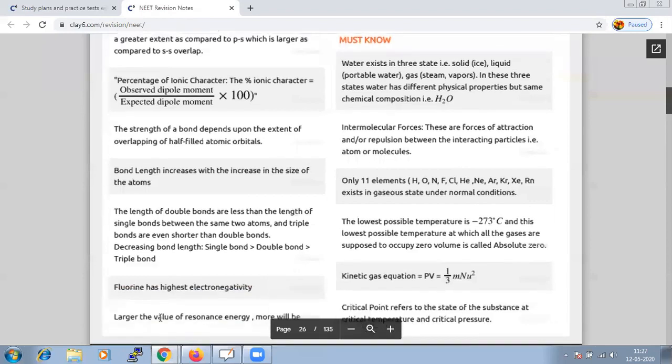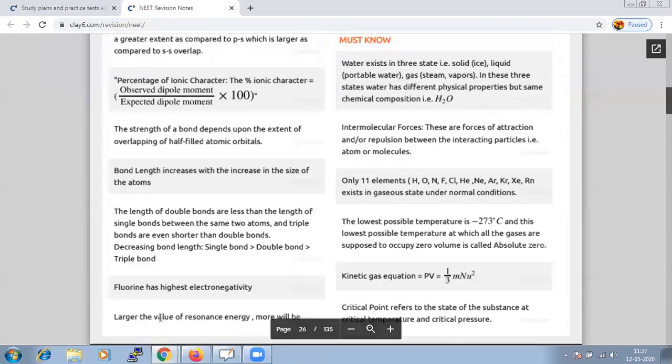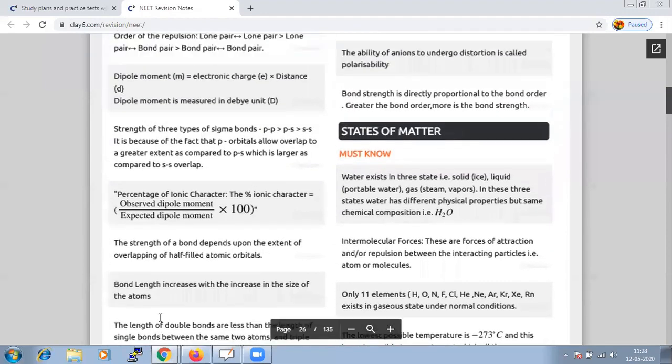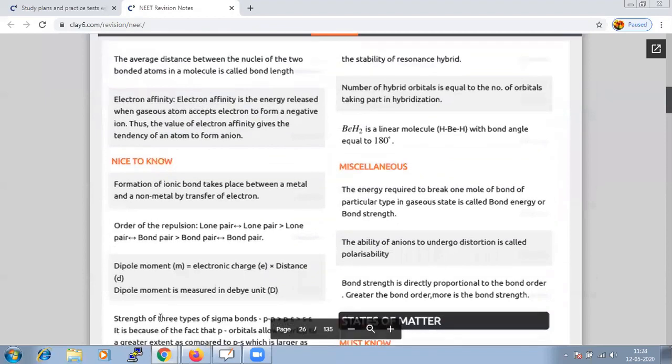And all of us know fluorine has the highest electronegativity, and the larger the number of resonance structures, the more will be the stability of that particular resonance hybrid. So these are all certain small pieces of information, but their impact is very high.